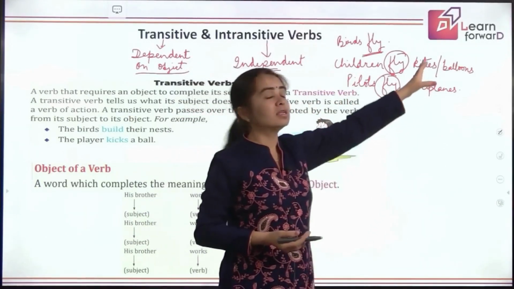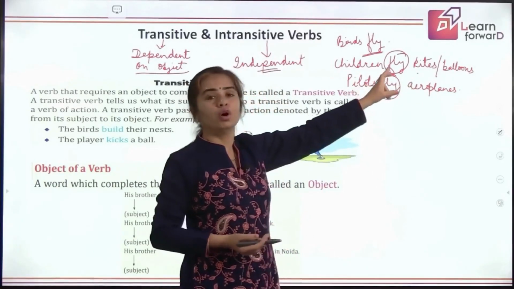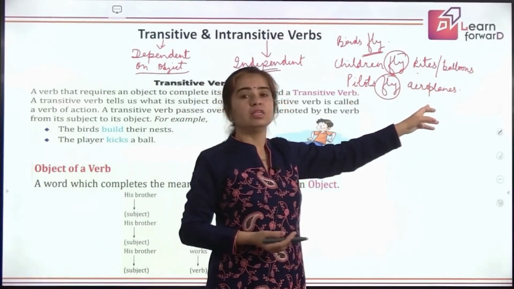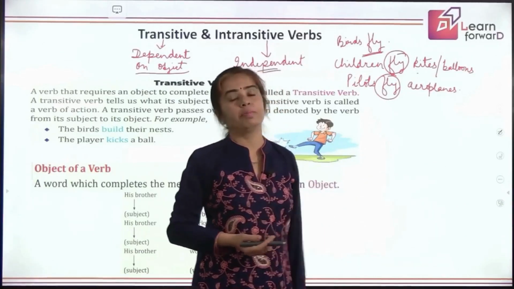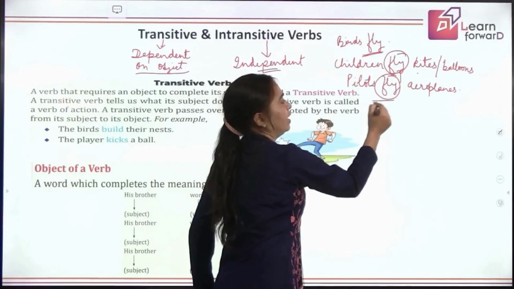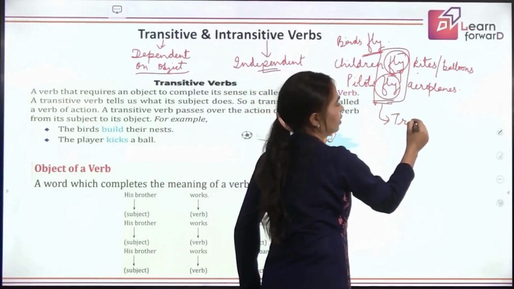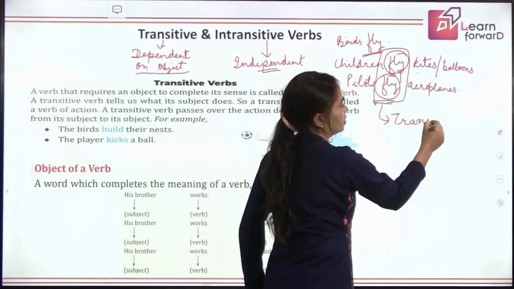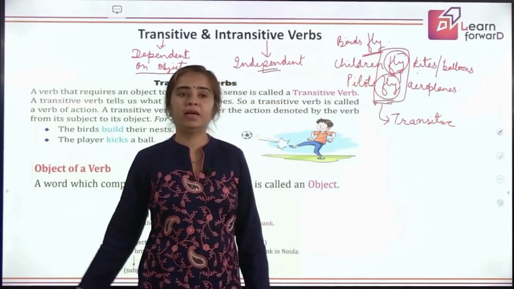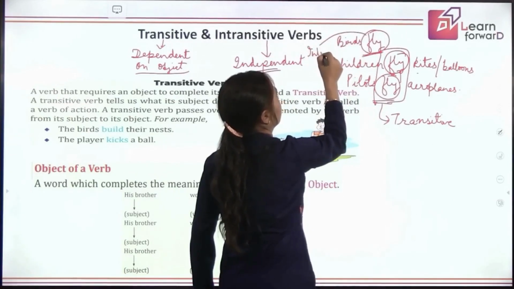That something is the object. So the question arises, what do children fly? What do pilots fly? And the answer comes from these words, which are an important part of these two sentences. So the same verb fly in these two sentences is dependent on the object, so this is a transitive verb. And here, because it is independent of the object, we say it is an intransitive verb.